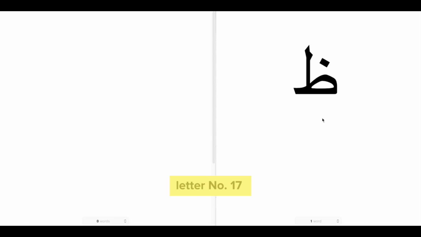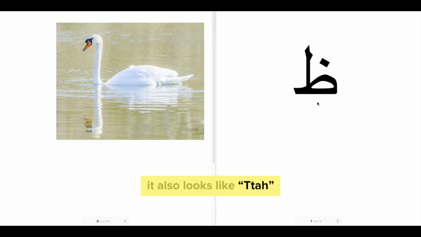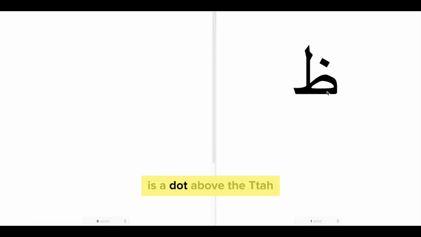Letter number 17. It's "dh", like a thick "th", like someone with an accent saying "this" and "that". It also looks like ta, like a swan with a straight neck, only with the dot. The difference here is a dot above that ta, which makes it dha.